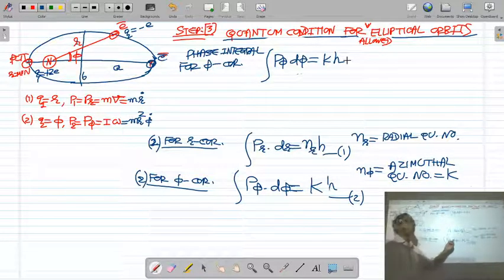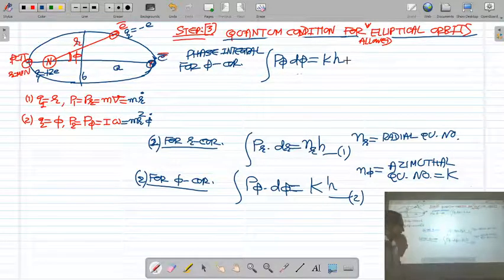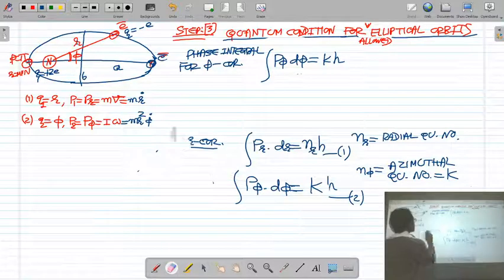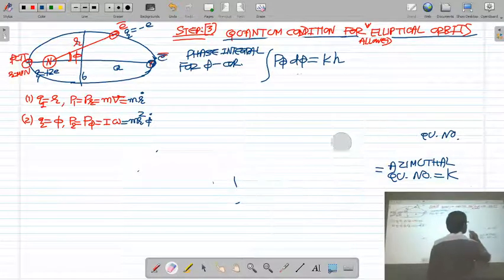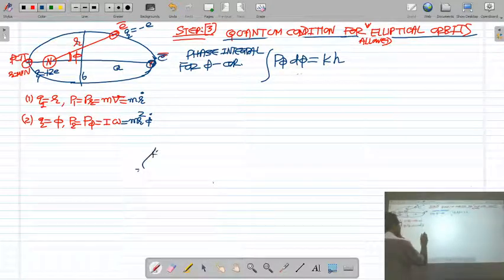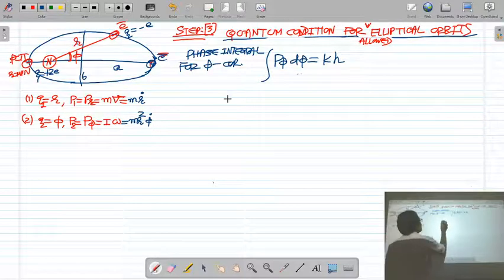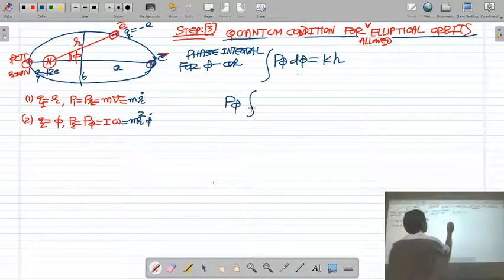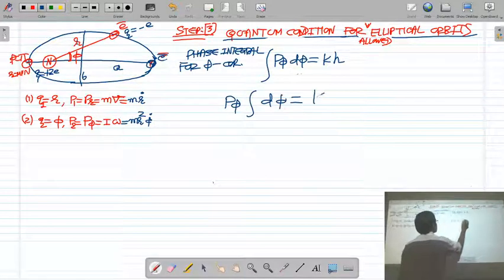The phase integral of P phi d phi is an integral multiple of Planck's constant h. Right? This k is called the azimuthal quantum number. P phi is the angular momentum of the electron, which is a constant quantity. So P phi times the integral of d phi is equal to kh.